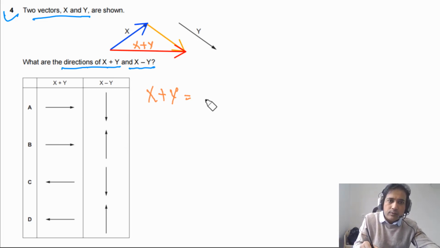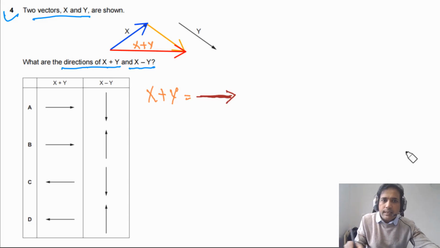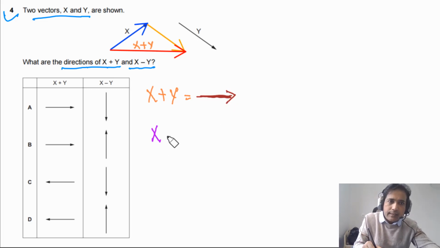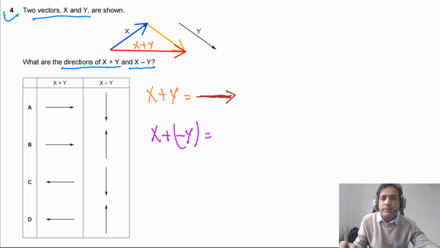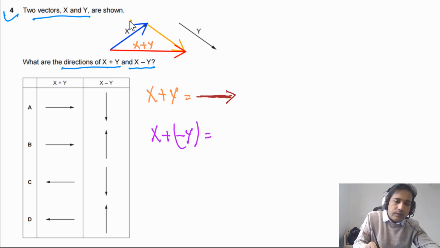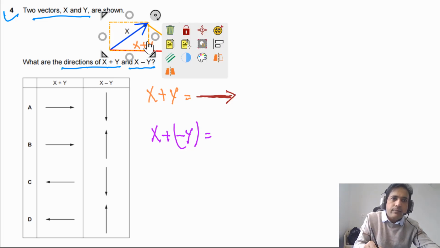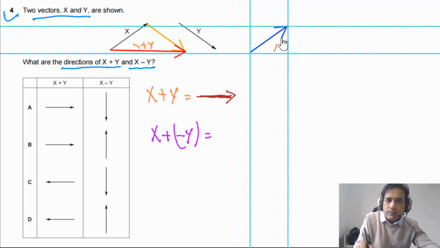We need to find out. So this is our x plus y. So we can draw this arrow here. Now for the second part, we need to find out x plus minus y. Negative vector. So for this purpose, we can take this vector y. So let me move this one to here.